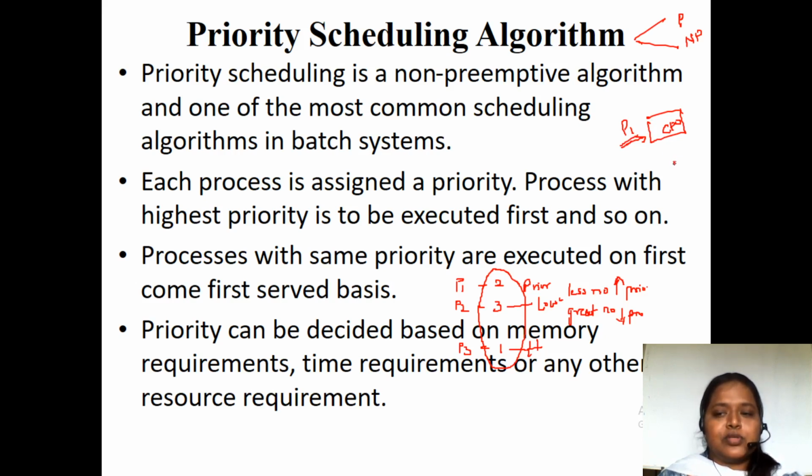But when it comes to preemption, once we have allocated a process to the CPU, this process may be stopped for many reasons. The first reason may be the lowest burst time, the second reason may be a higher priority, and the third reason may be that it has been waiting for a long time.